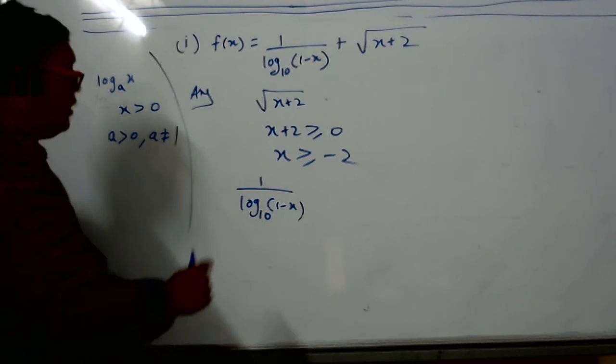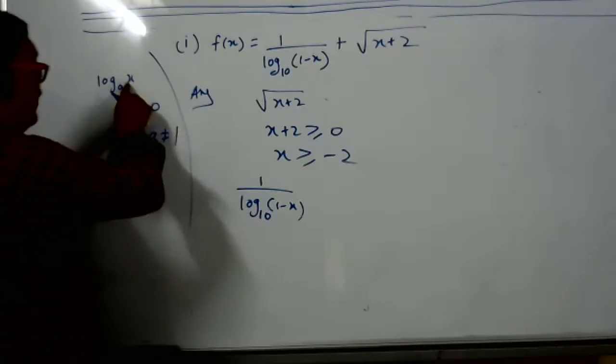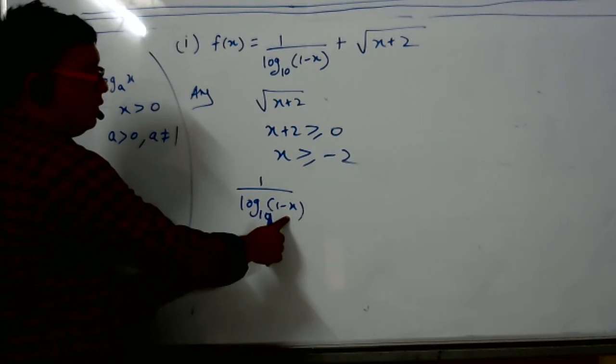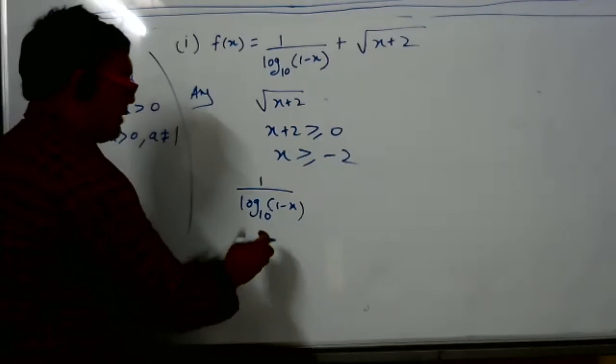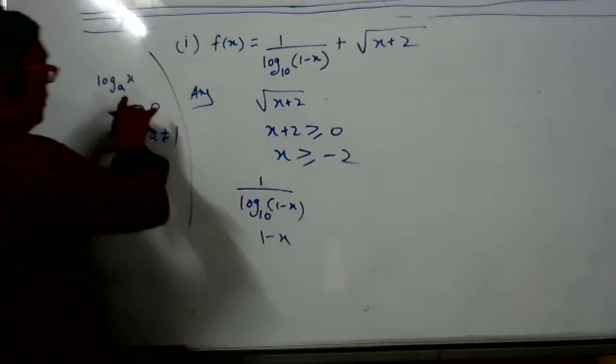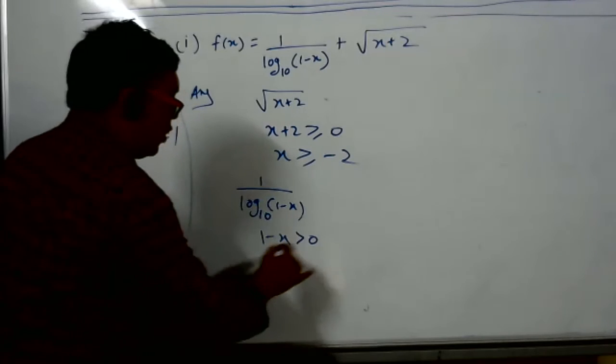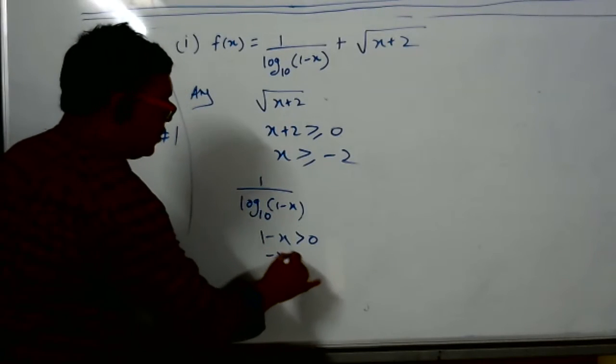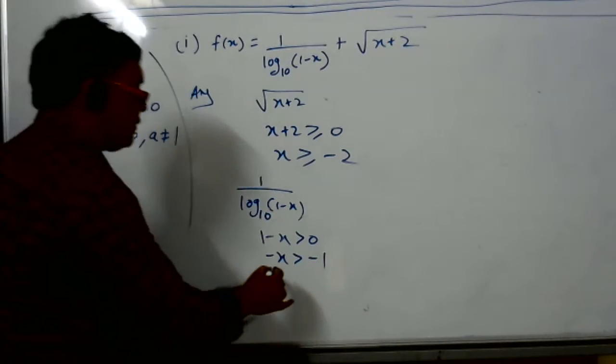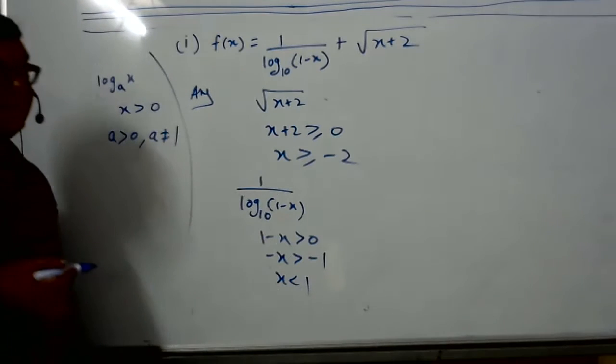1 minus x is written in the place of x. Whose log are we finding? 1 minus x. So 1 minus x should be more than 0. Now take 1 on the other side: minus x should be more than -1. Multiply with -1, x should be less than 1. So we got x less than 1.